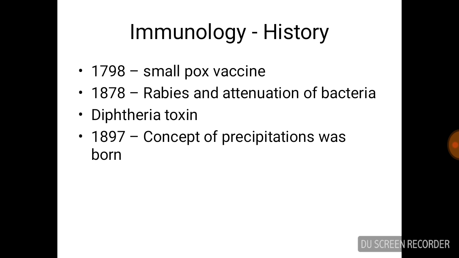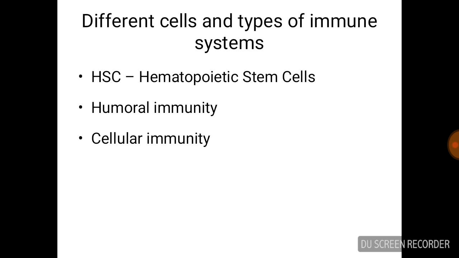Now, the development of various types of vaccines will help to study the role or mechanism of immune cells to neutralize the antigen. Next, we will see different types of cells involved in immunology and the types of immunity.